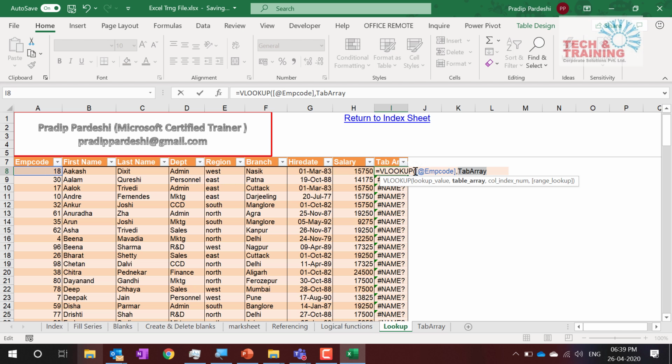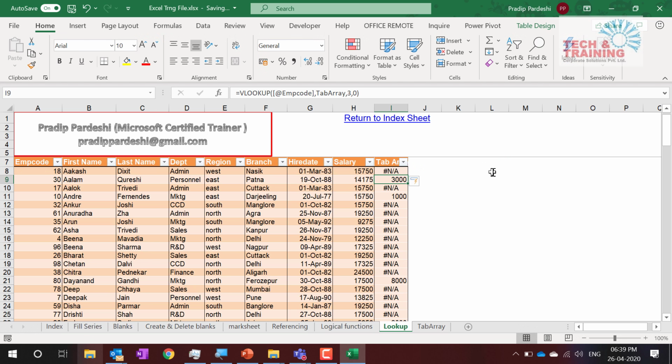That's why I used EMP code, and here I've written table array. Now what is the column number? That is 3. Right now just understand how I am doing it, and then I'll explain later for those who do not know what VLOOKUP is. Comma 0.